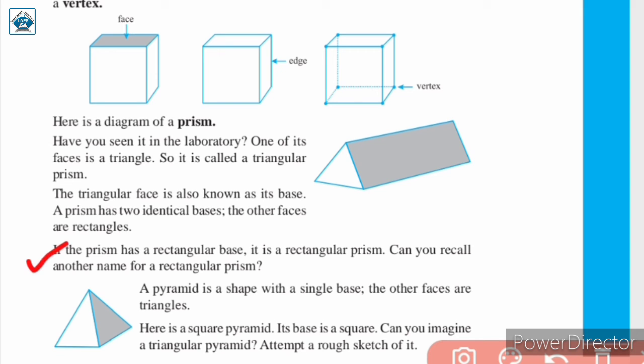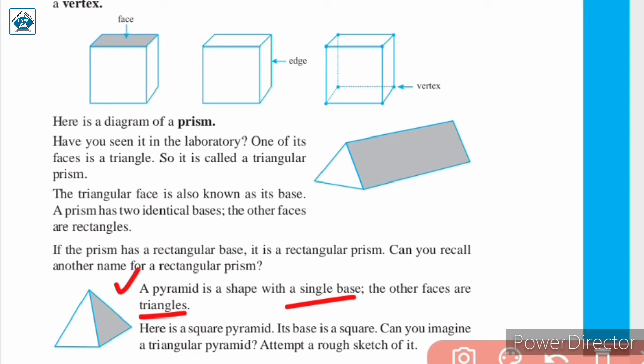If the prism has a rectangular base, it is a rectangular prism. Rectangular base होगा तो वो prism को क्या कहेंगे? We will call it a rectangular prism. Here, a pyramid is a shape with a single base. The other faces are triangles. ठीक है, this is the difference between a prism and a pyramid.